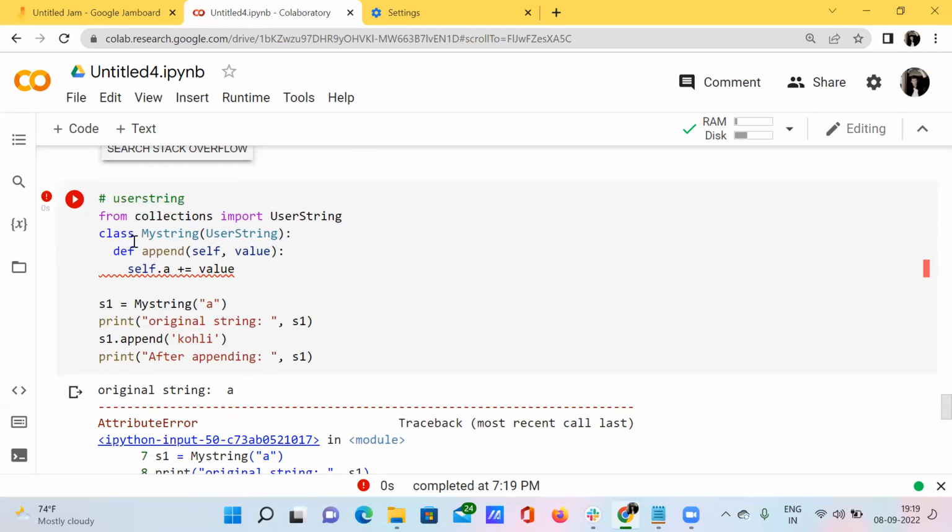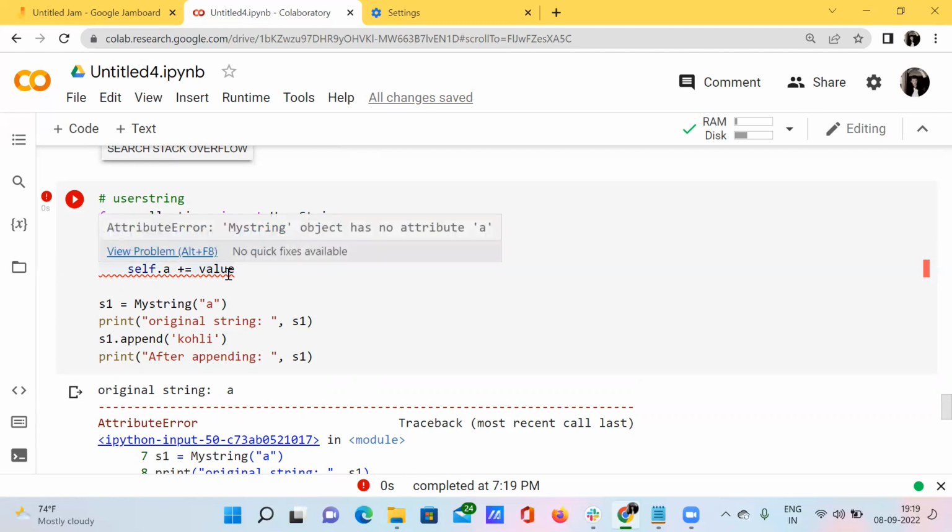From collections, I'm importing user string, and I've defined my string user string, and then I'm defining append of values, that is self comma value. Okay, self dot a equal to value, one is my string.